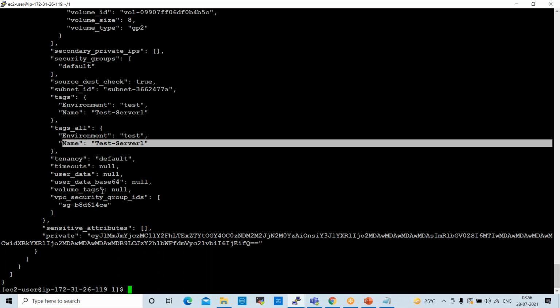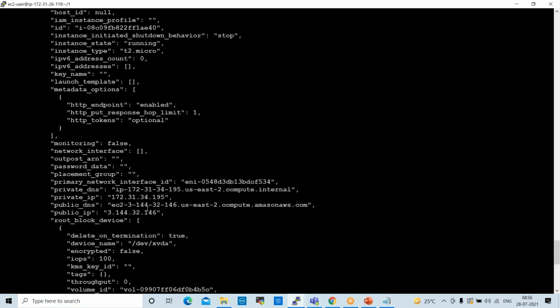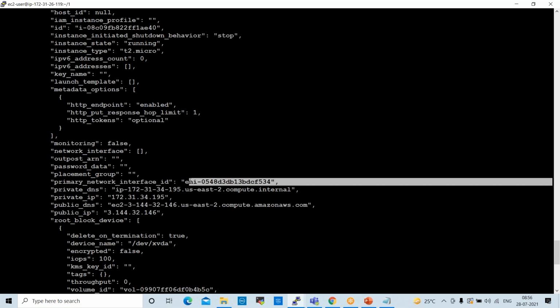Like this, all the IDs, all the information will be available, even this primary network interface ID, this is the interface ID, right? Region. Using this we can recreate. So advanced level, now we'll check it out. Okay.